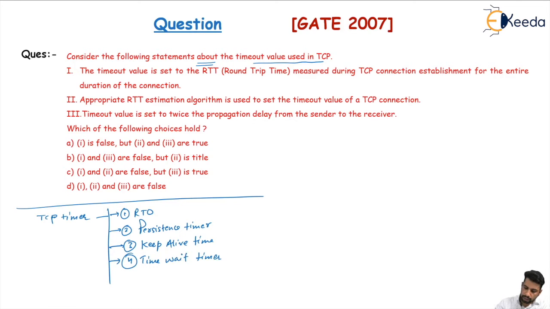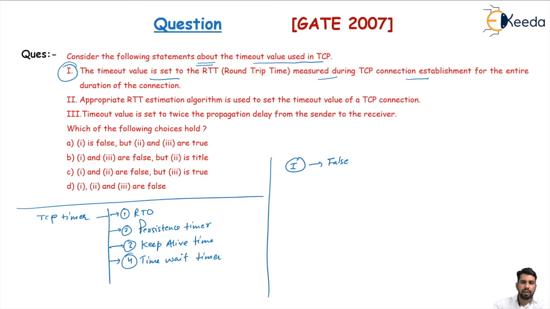Okay, let's see. Statement 1 is saying that the timeout value is set to the RTT measured during TCP connection establishment for the entire duration of the connection. No, statement number 1 is false, because in TCP connections RTT is calculated dynamically, because the congestion window or the receiver window is varying.